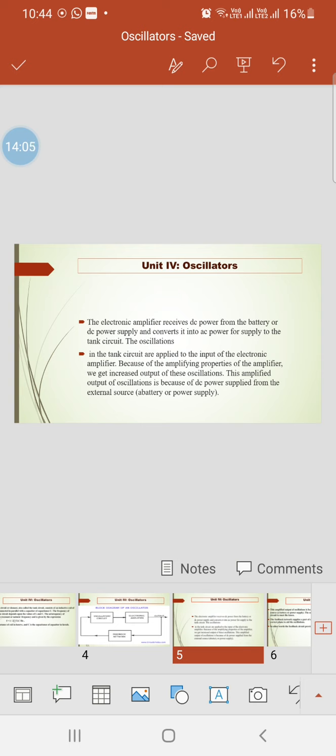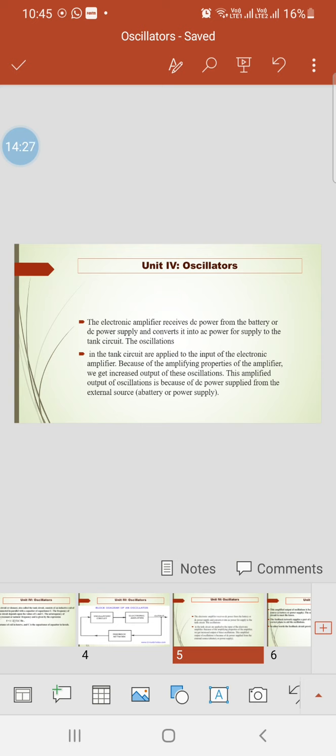So, dear friends, remember this chapter is very, very important, not only from the exam point of view, but practically in your life also you can design such oscillators. You can build oscillator circuits, and you can find a market for them also.